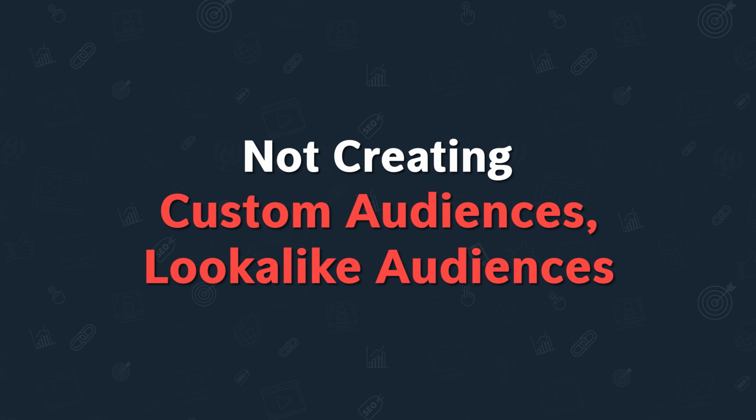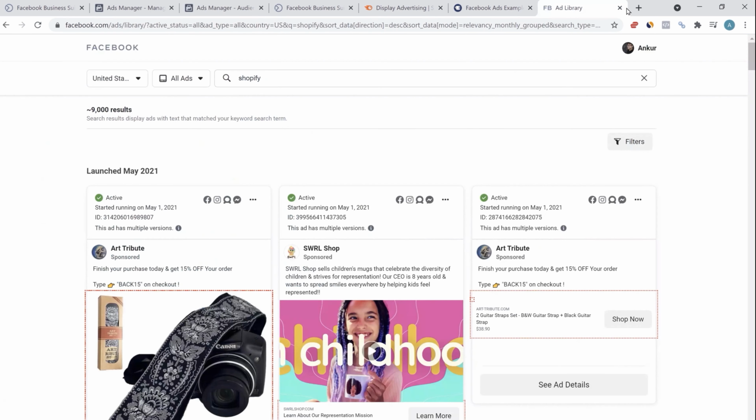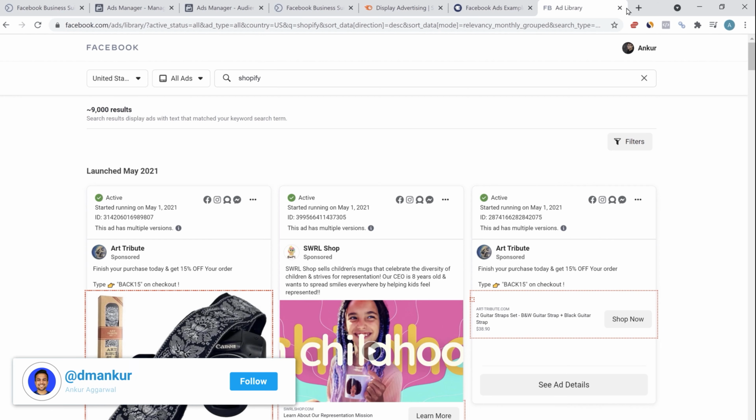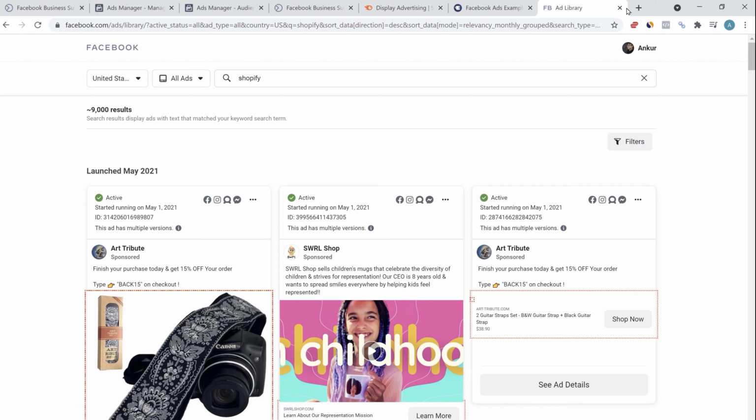The next mistake people make is not creating custom audiences, lookalike audiences, and not scaling them. Many businesses will just create a few ads and they'll think, okay, this is too complicated, and then they'll stop running them. Yes, you can find a Facebook ad expert who can do the job for you. He might take a 10 to 15% cut for the services he is offering. But if you want to save that 15 or 20%, you can do it yourself. Honestly, running Facebook ads is not that complicated. Also, it's your business. You understand your business 100 times better than anyone who might be running ads for you.